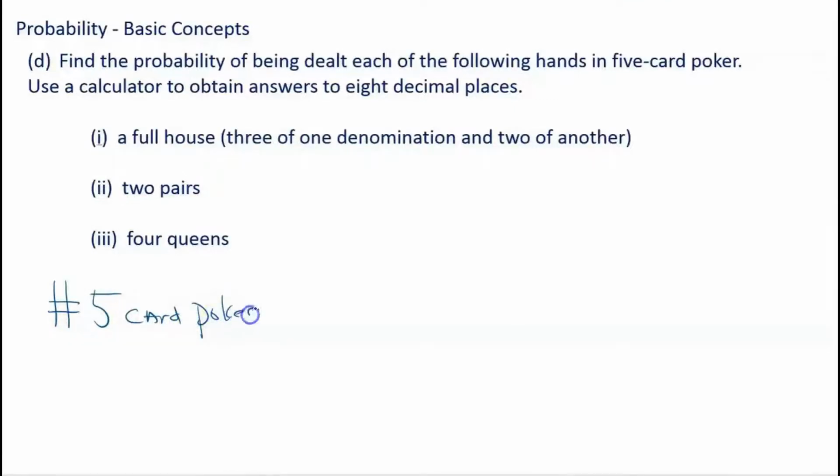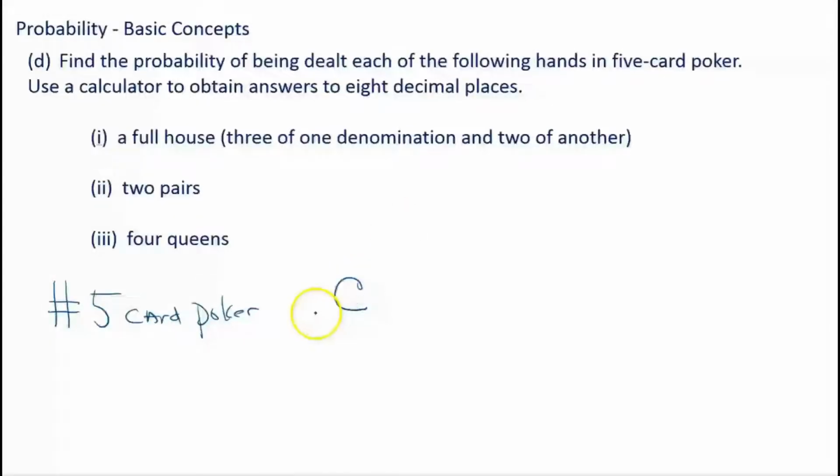Now remember, you're choosing 5 cards. How many cards are there to choose from? 52, if you'll recall. Now, are we replacing the cards? Well, no, because you have 5 cards in your hand. You don't pull one out and put it back in the deck. Okay, does the order the cards are dealt to you matter? No, because when you pick up the 5 cards, you can arrange them in whatever order you want when you look at them. Okay, so this is a combination.